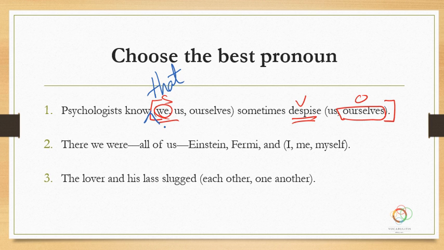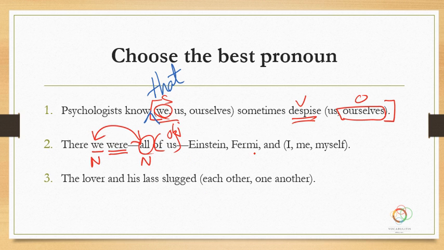Number 2, there we were, all of us, Einstein, Fermi, and who? Okay. So study the sentence. The subject here is that we were there. That's your subject and verb. Who is this all of us? All of us, the word all is an appositive to the we. We equals all. So if the we is in the nominative case, then the all is in the nominative case. Of course, us is not in the nominative because all of us is a prepositional phrase, so we need an object there, objective case for that preposition.